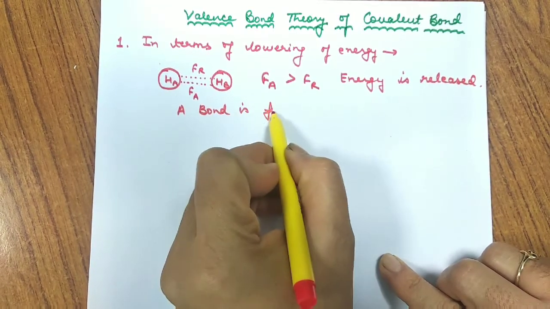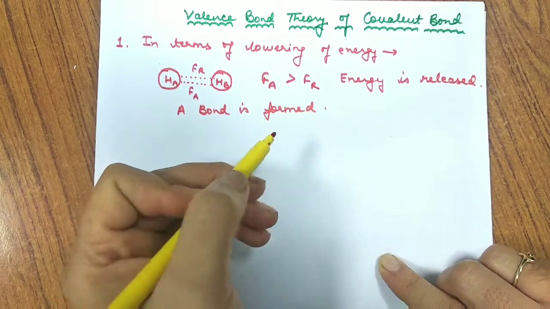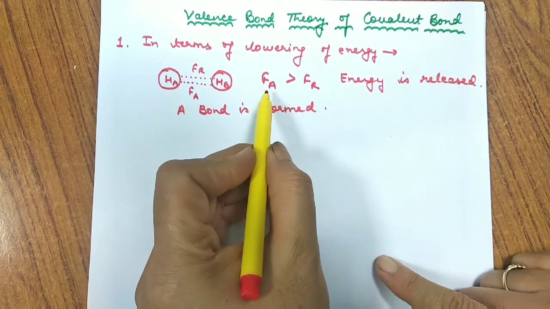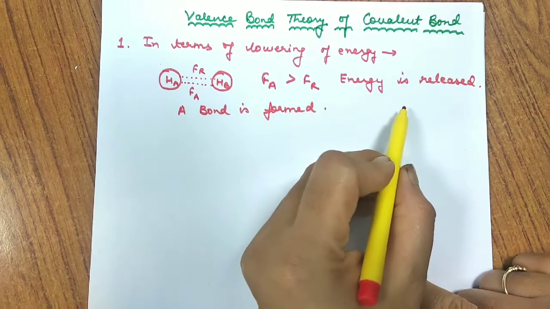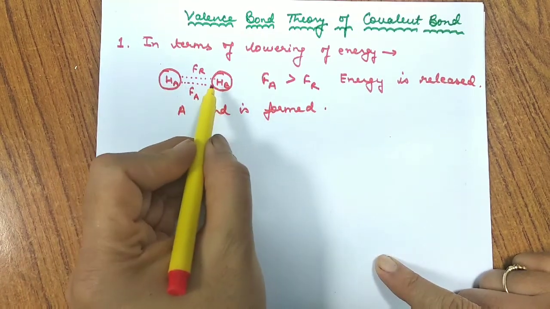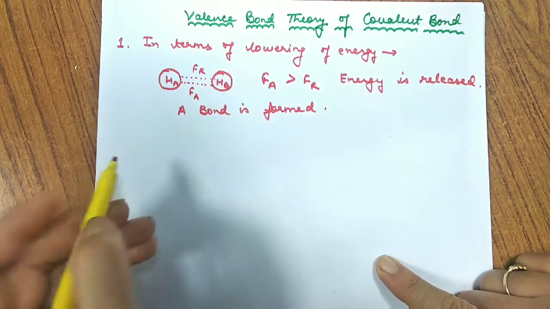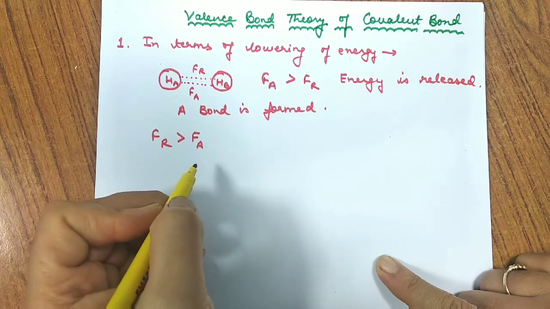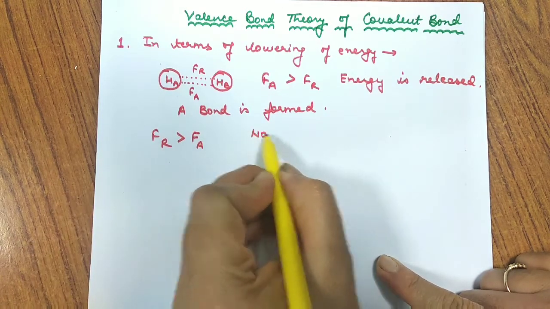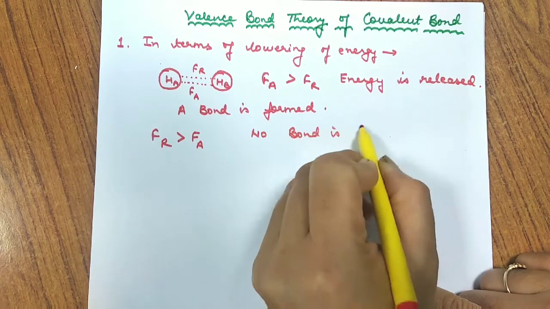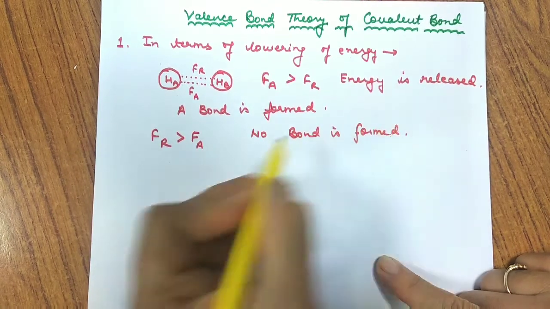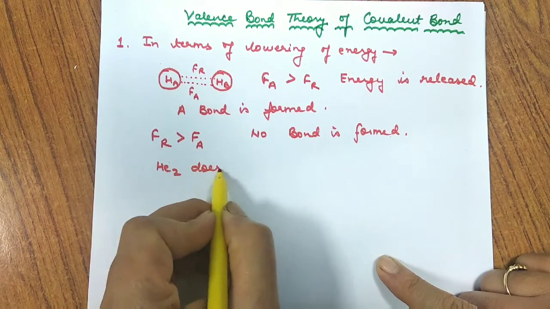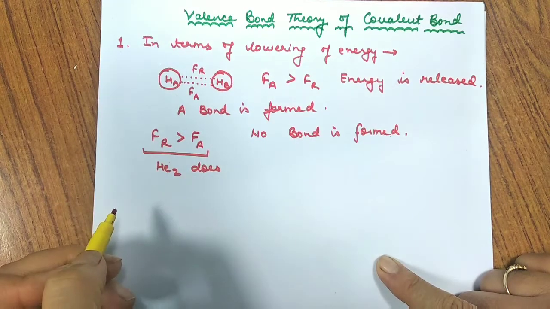Always remember, when we break a bond, energy is required. When energy is released, a new bond has been formed. So if the force of attraction is greater than the force of repulsion, then energy is released and a new bond has been formed between two hydrogen atoms. Whereas if the force of repulsion is greater than the force of attraction, then no bond is formed, like in the case of the helium molecule. He2 does not exist. If I ask you why it does not exist, the answer is this: the force of repulsion is greater.